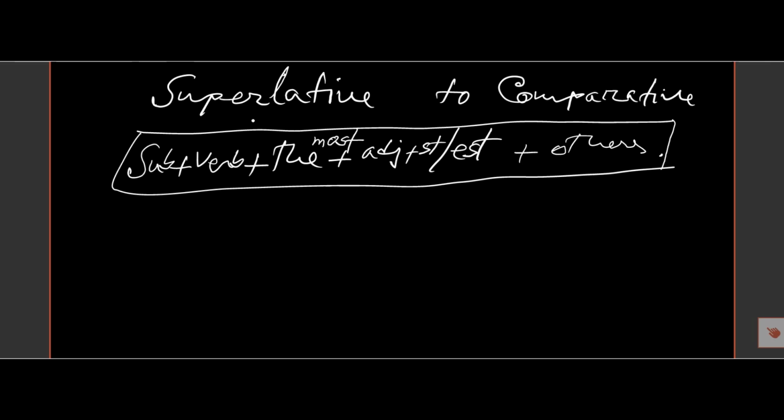If we want to transform superlative degree to comparative, then we must remember this structure.